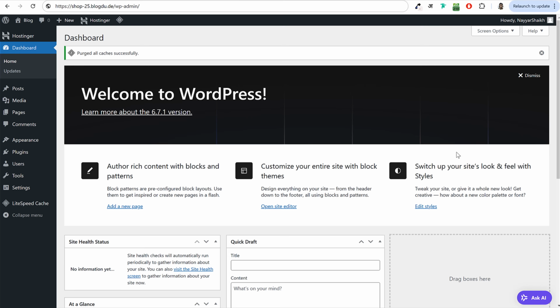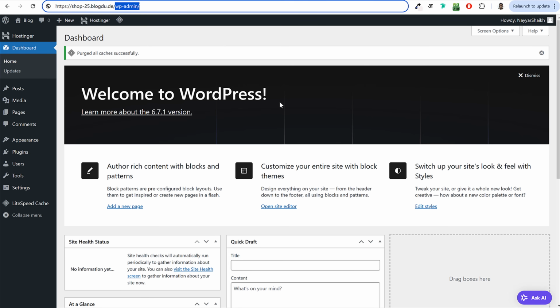Whether you want to create a new product, manage products, manage payments, manage orders, everything will be done from this page. And whenever you want to log into this page, you can always type in your website name. After that, put in /wp-admin. So if your website name is google.com, you will type in google.com/wp-admin. You'll land on this page. Or you can do one more thing.